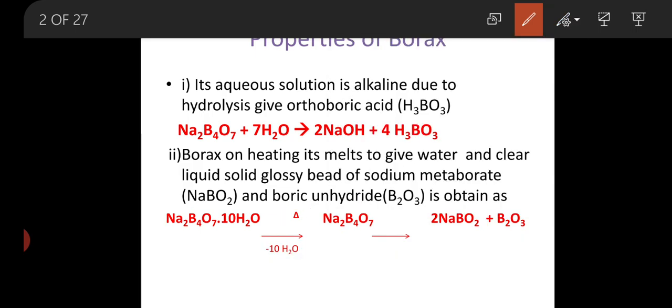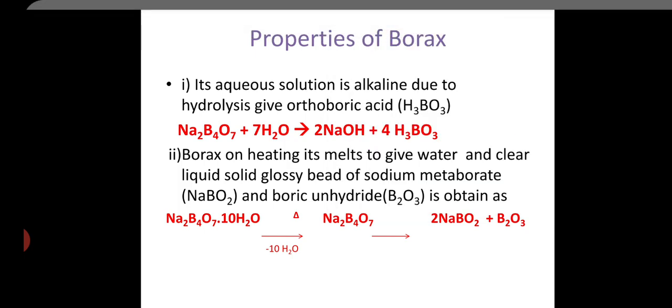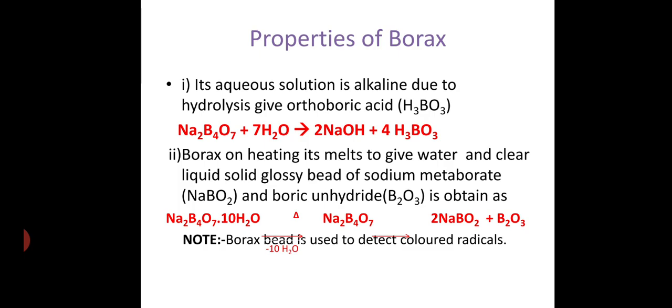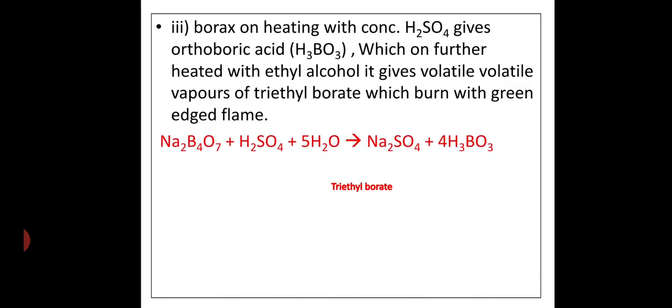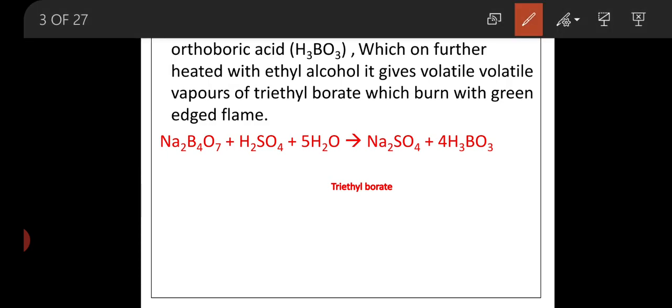The next property of borax is that on heating with concentrated acid, that is sulfuric acid, it gives the second important compound, the boric acid, which we just explained, with formula H3BO3, which is orthoboric acid.